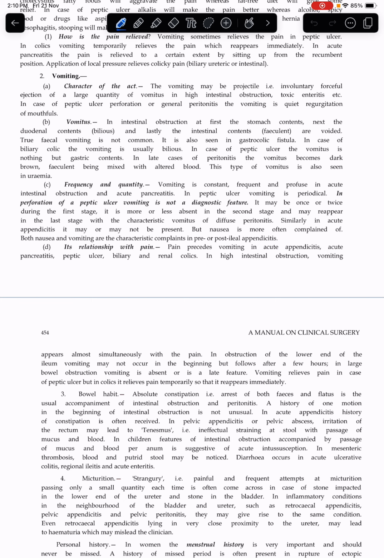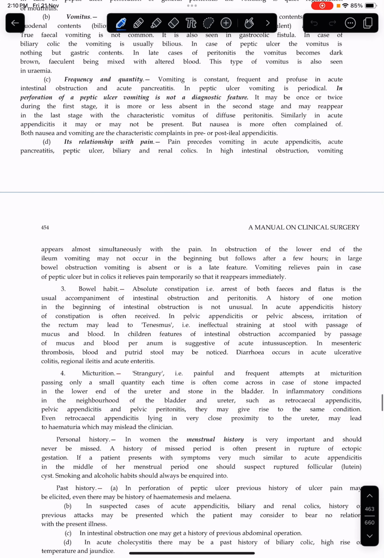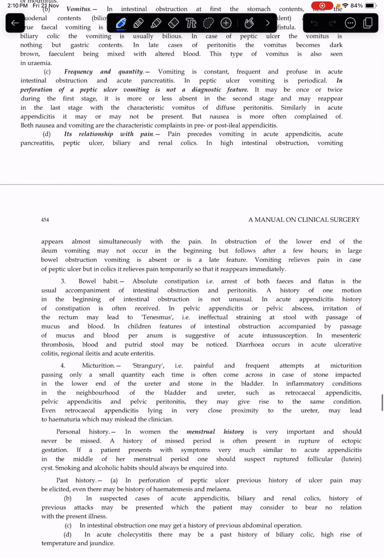Similarly, in acute appendicitis, vomiting may or may not be present, but nausea is more often complained of. Both nausea and vomiting are characteristic complaints of pre and post ileal appendicitis. In relationship with pain, pain precedes vomiting in acute appendicitis, acute pancreatitis, peptic ulcer, biliary and renal colics. In high intestinal obstruction, the vomiting appears almost simultaneously with the pain.